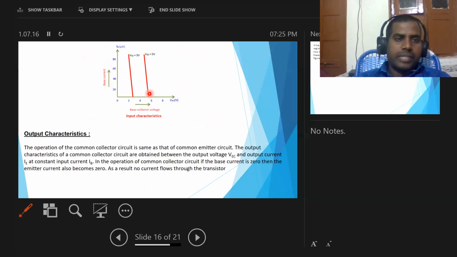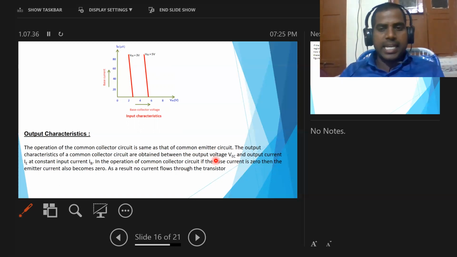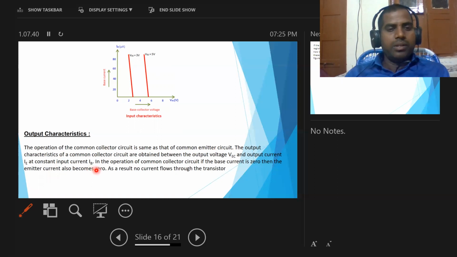Okay. Next, output characteristics for this configuration. Here the operation of the common collector circuit is the same as that of the common emitter circuit. The output characteristics are obtained between the output voltage VEC and output current IE at constant input current IB. In the operation of the common collector circuit, if the base current is 0, then the emitter current also becomes 0.